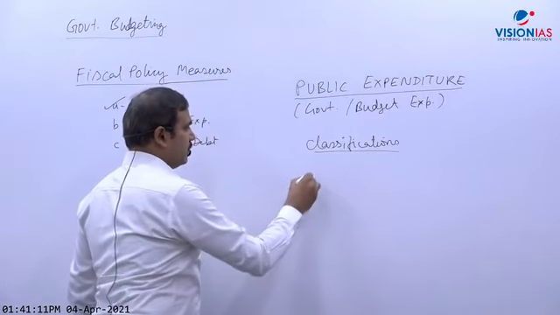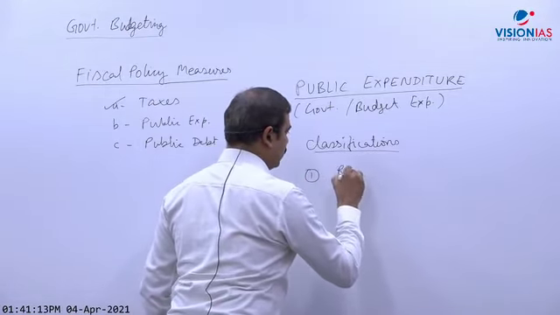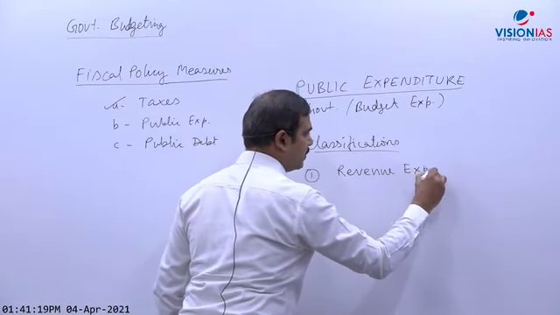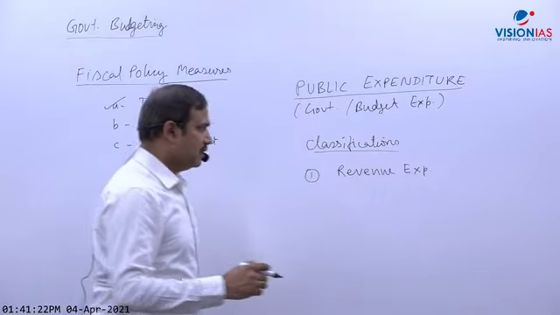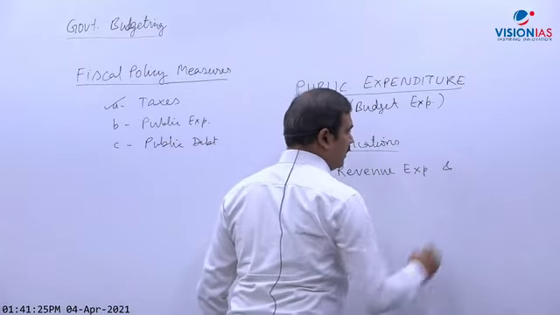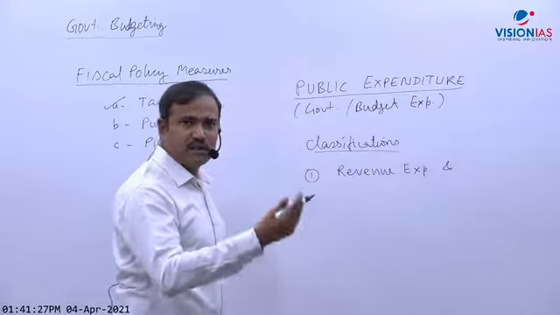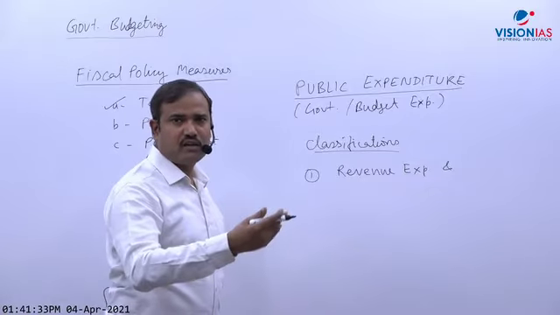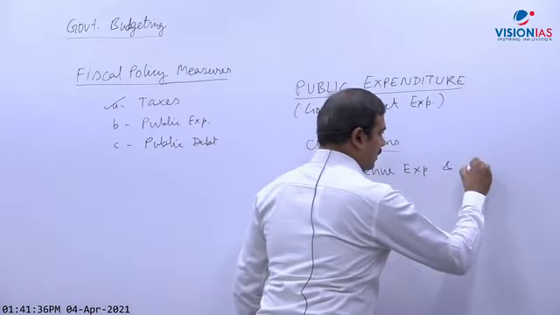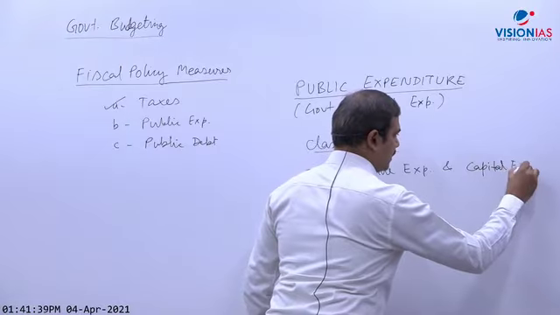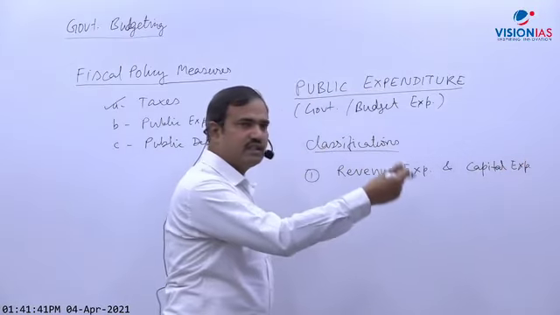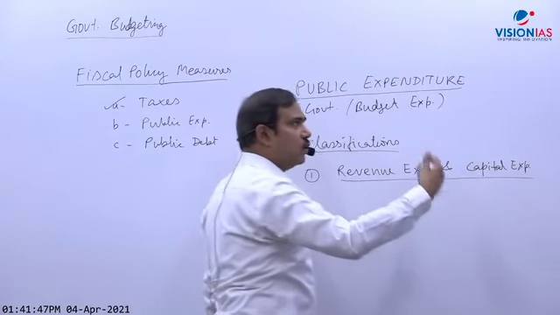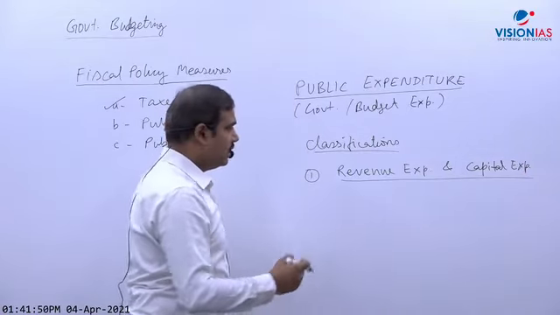So one classification we have discussed already, that is revenue and capital expenditure. So what is revenue expenditure? It means expenditure which is incurred on day-to-day things, current consumption expenditure, normally recurrent in nature, usually does not have any long-term implications, usually essential or in general non-developmental. Other is capital expenditure. Capital expenditure means either it will create an asset of government or will reduce liability. So usually it is developmental in nature and has long-term implications. The examples we have discussed already in detail.